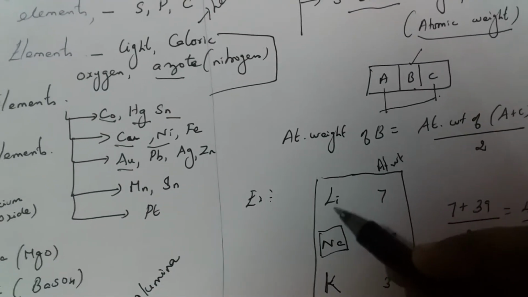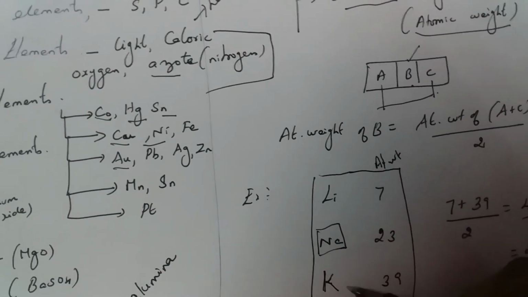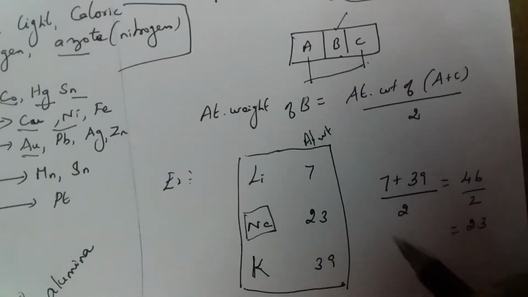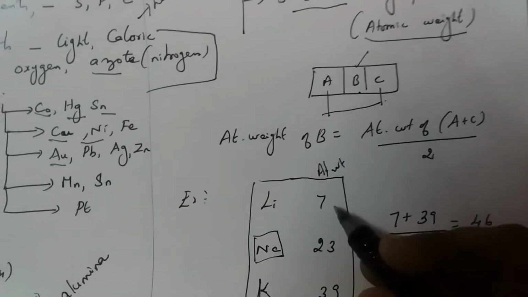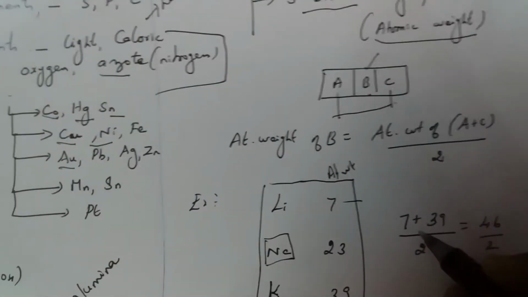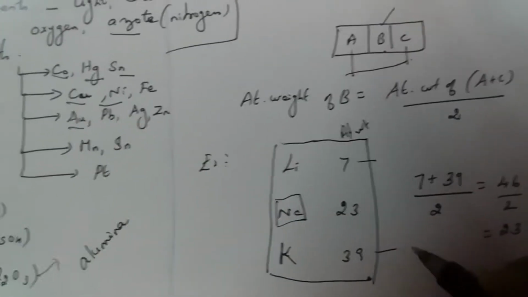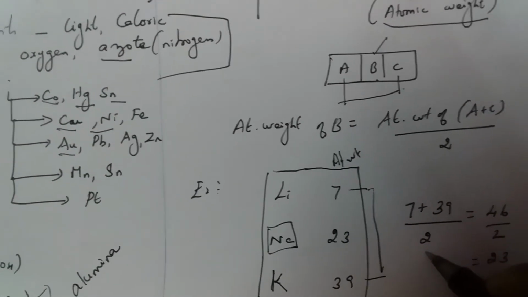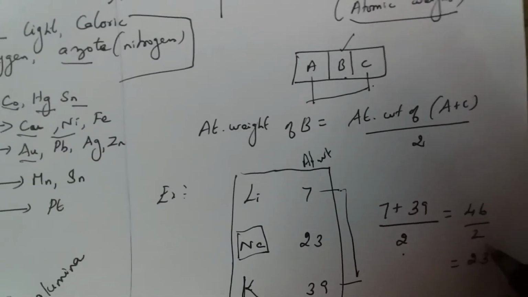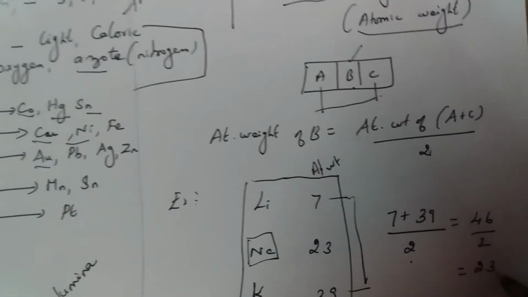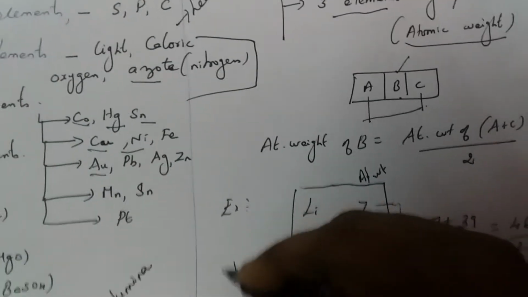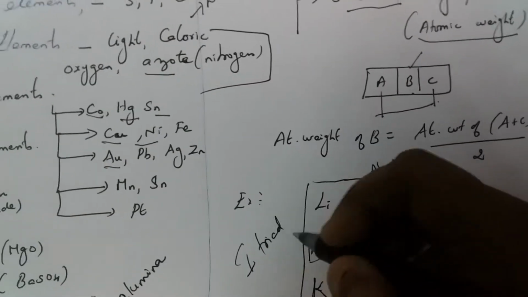If I add the atomic weights of lithium and potassium and divide by 2, that is 7 plus 39, which is 46, divided by 2, equal to 23, the atomic weight of the middle element sodium.